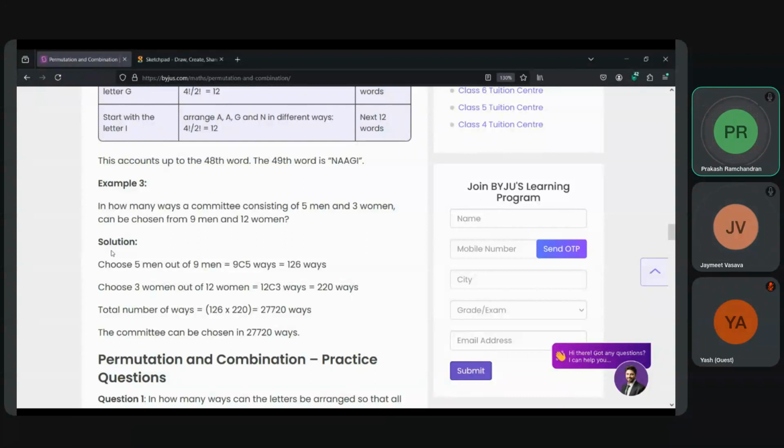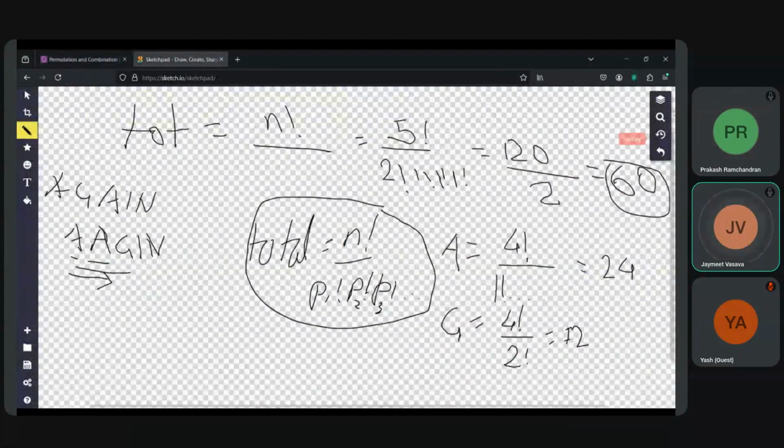For women, it will be 3 factorial into 9 factorial. Yes, 5 is for men. So you can go to the whiteboard and calculate and show. Yeah, clear this out.